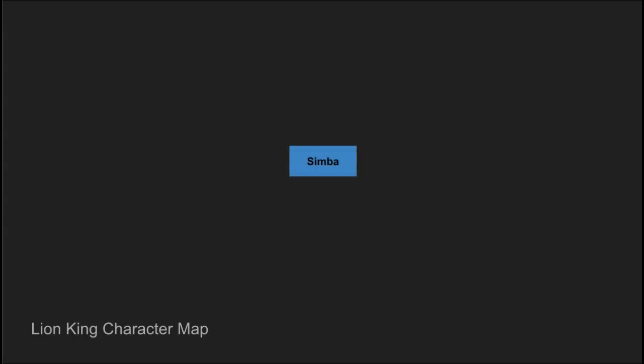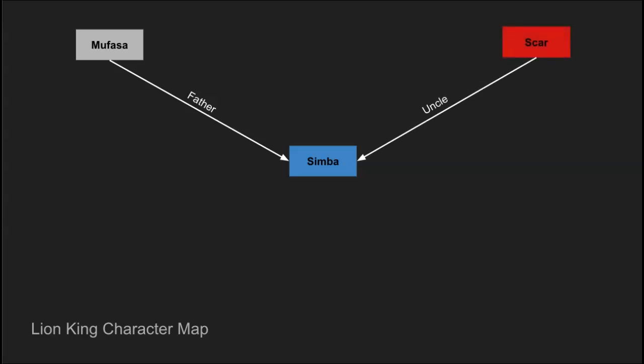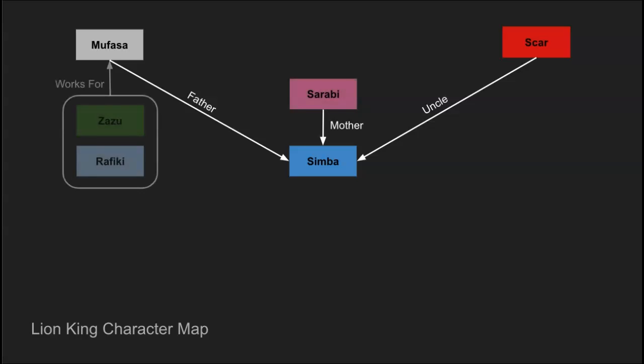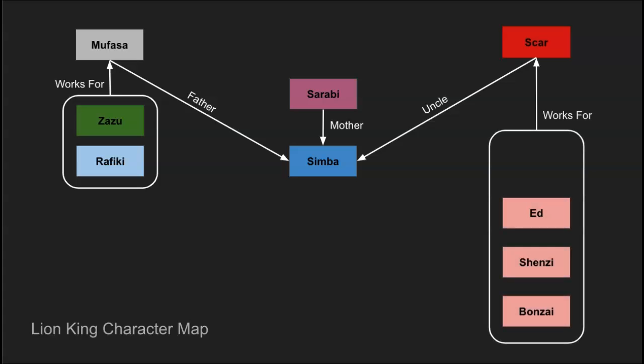First off, there's the character Simba, and he's got a dad by the name of Mufasa. He's also got an evil uncle named Scar, all right? And a mother named Sarabi. Now, there are characters that work for Mufasa, and that's Zazu and Rafiki. There are also characters that work for Scar, and they're Ed, Shenzi, and Bonsai.